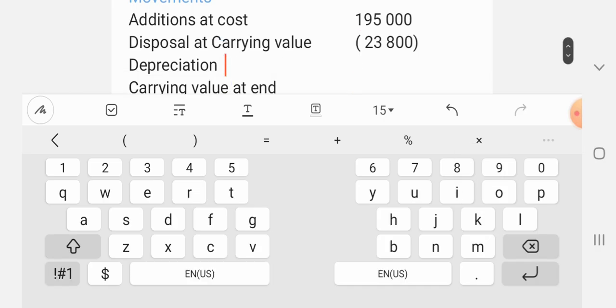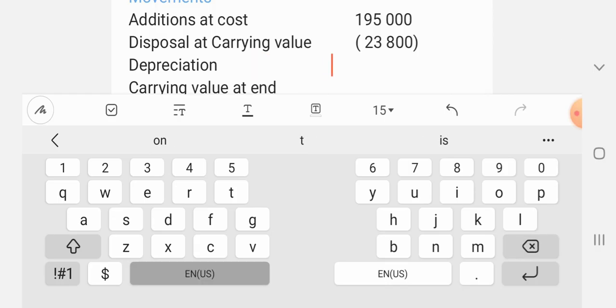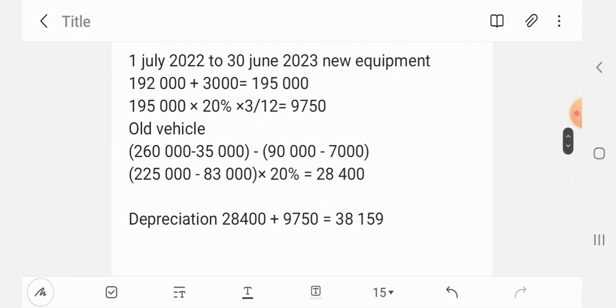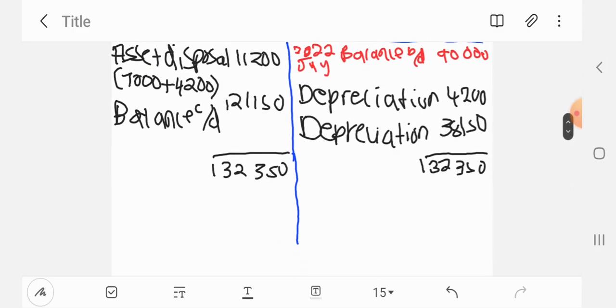And then for depreciation for the year, we are going to write all the depreciation for old, new and sold equipment. So we can go to the accumulated depreciation account for this. We're going to write the 4,200 and the 38,150. So we'll say 4,200 plus 38,150 will give us 42,350.